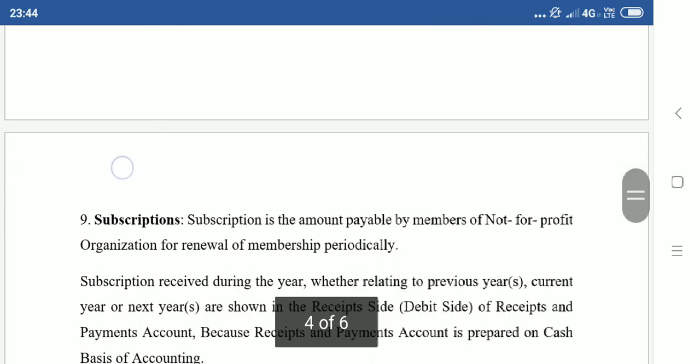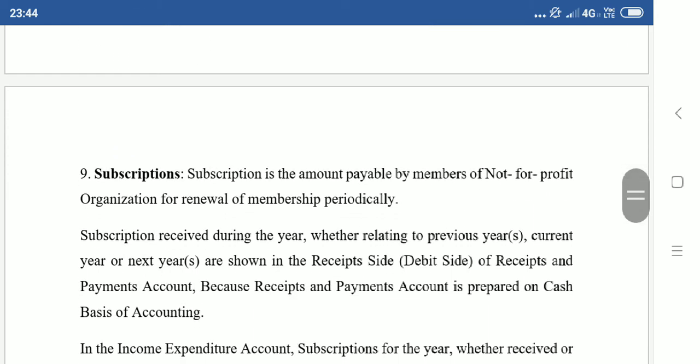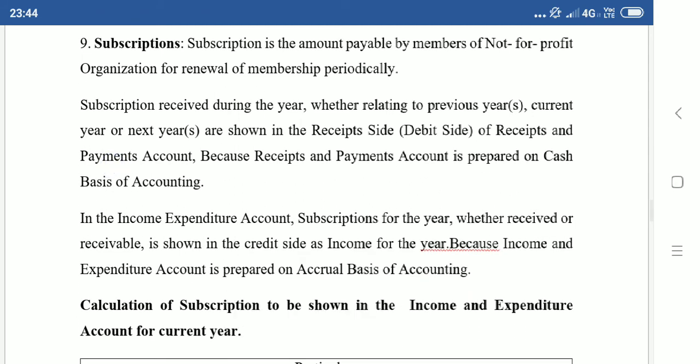Next, subscription. We have already seen subscription, but I would like to explain it again. Subscription is the amount payable by members of a not-for-profit organization for renewal of membership periodically. So it can be monthly, quarterly, half-yearly or annually. It is the way you children pay school fees. It is the same way.